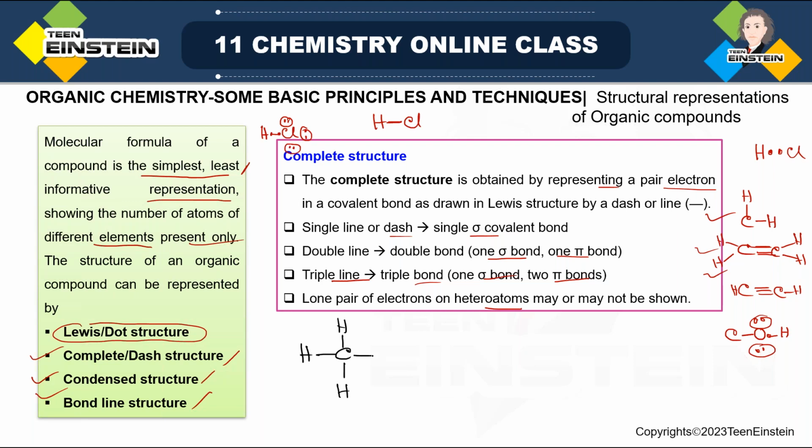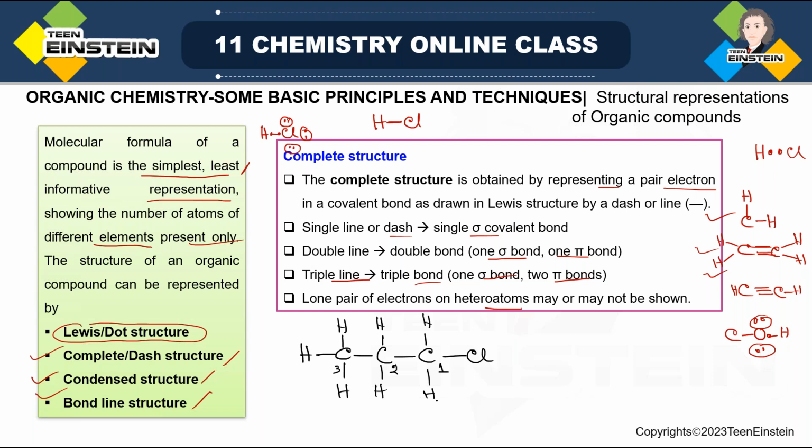So 1-chloropropane, see all the bonds I am writing in detail. Propane means total 3 carbon, and there is one carbon-chlorine bond. Now, for this left-hand side carbon, I am numbering it 1, 2, 3. For the 3 number carbon, we have already seen tetracovalency is satisfied. But for 2 carbon, we have to satisfy it. So we are placing 2 more hydrogen. And here also we have to satisfy it, so we are placing again 2 more hydrogen.